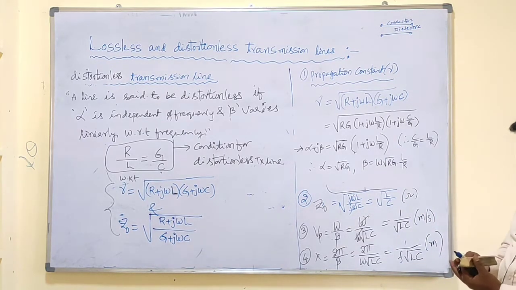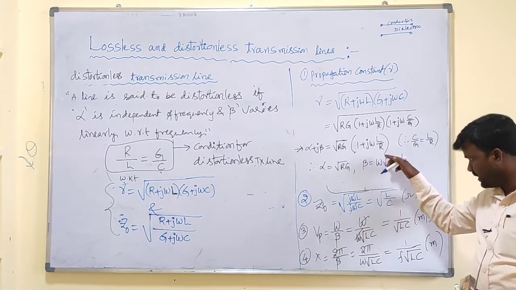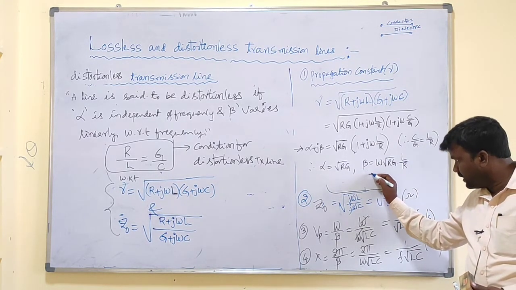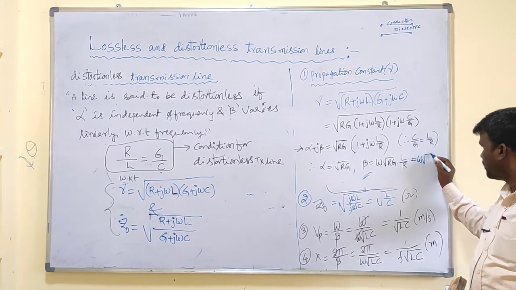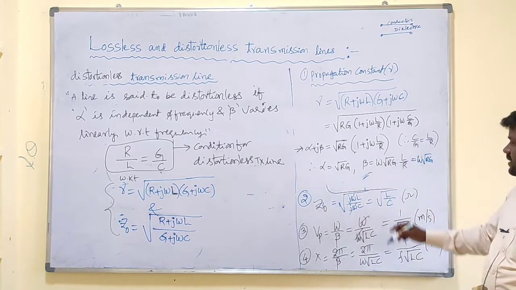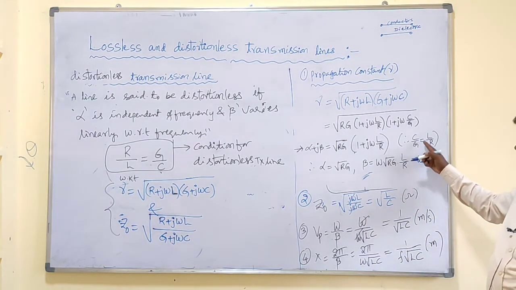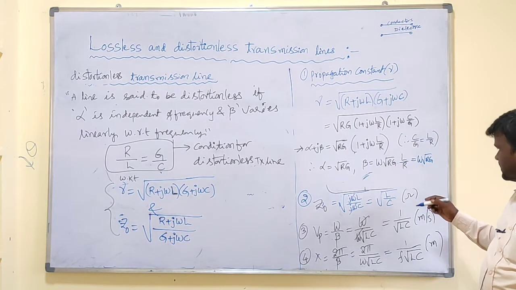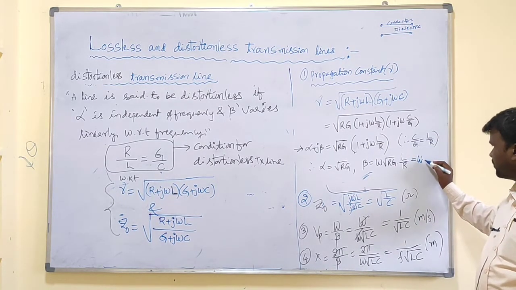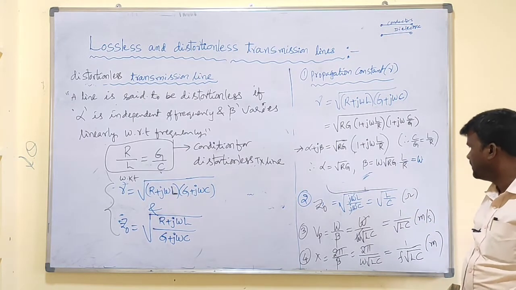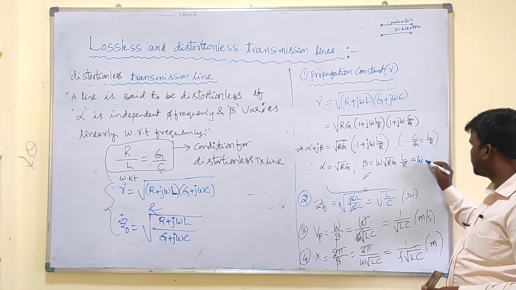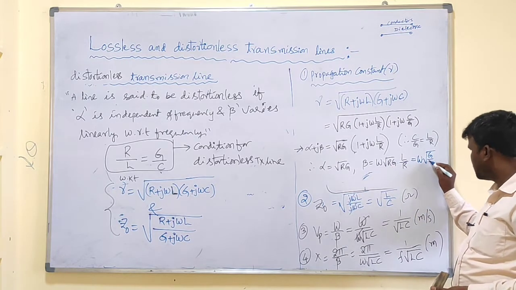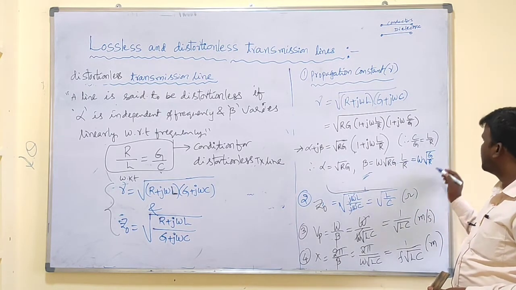Now let us simplify this one. That is omega root Rg. And what is L by R? Now we consider L by R as C by G. Omega root Rg. So root R by R gives what? That is omega into root G. Root R by R gives one by root R into L.